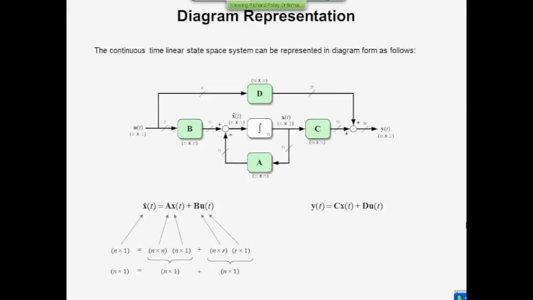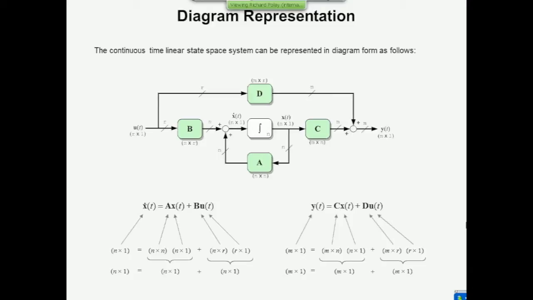Same thing applies for the output equation. y is a vector, so the results of the two multiplications on the right must deliver two vectors of the same size, and when we check the conformability, we find we do indeed have two vectors which are being added together. When later we come to do Simulink simulation, this is what you'll see.